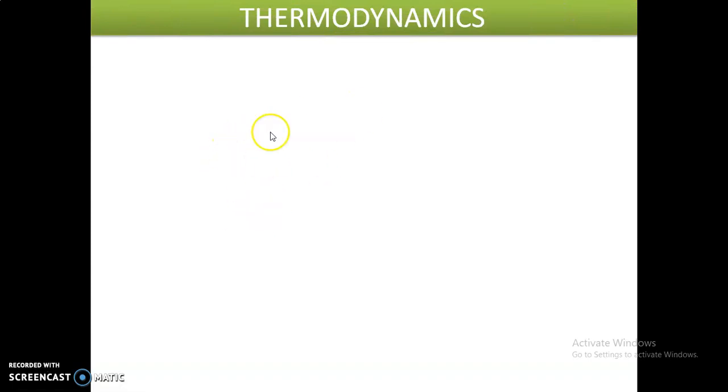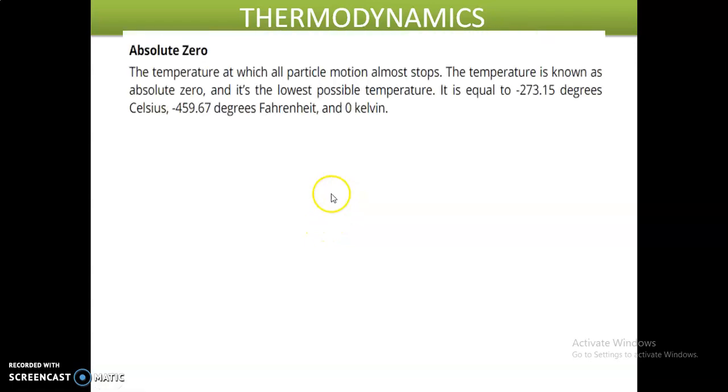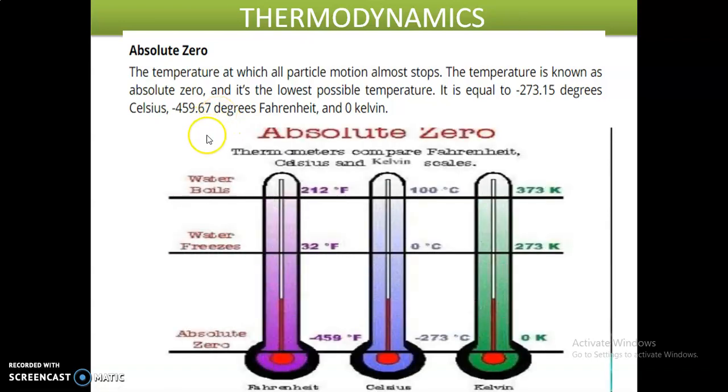What is absolute zero temperature? The temperature at which all particle motion almost stops is known as absolute zero, and it is the lowest possible temperature. It is equal to minus 273.15 degrees Celsius, minus 459.67 degrees Fahrenheit, and 0 kelvins. So this is absolute zero temperature. I hope you understand about absolute zero temperature.